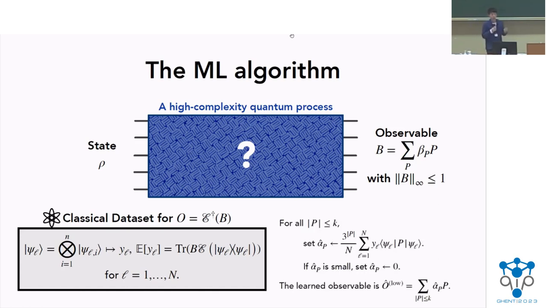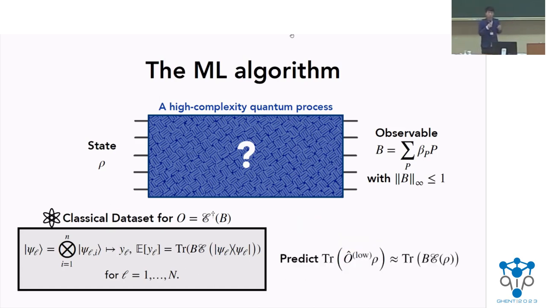And now the algorithm is essentially the same as before. You just go through all the low-weight Paulis, estimate them, and truncate things that are too small. And now the final learned observable O hat low is just given by this form, which only consists of few-body terms. And finally, one just takes the input state and applies this O hat low on top of it, and that's our prediction.